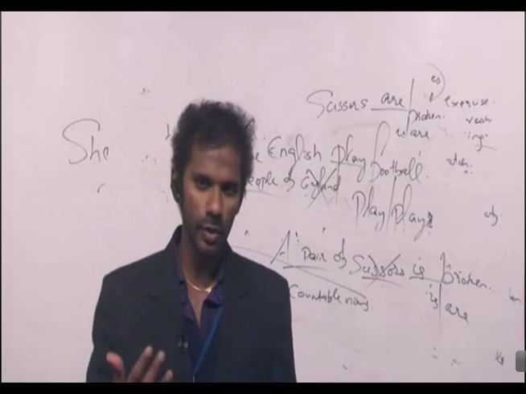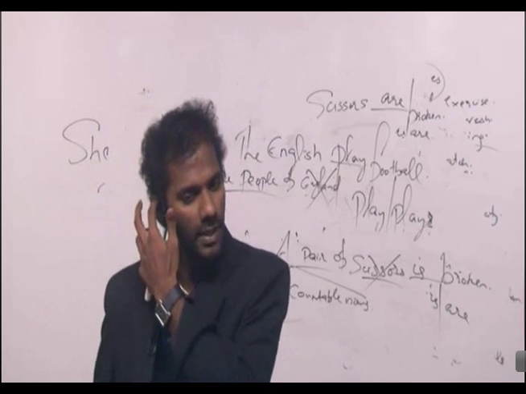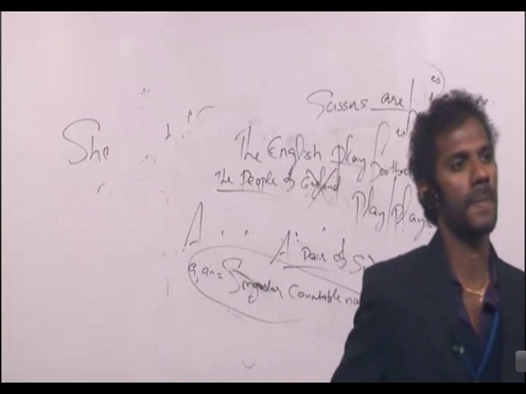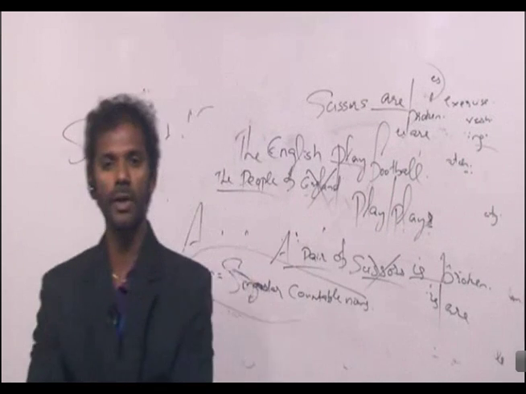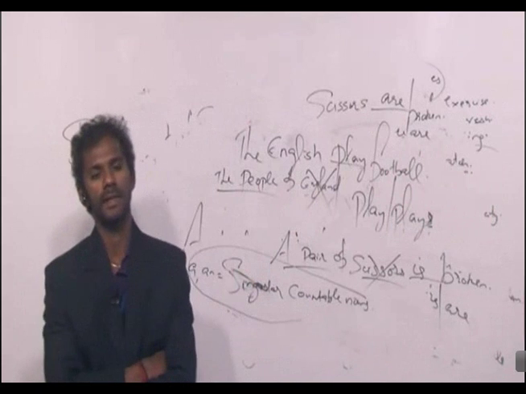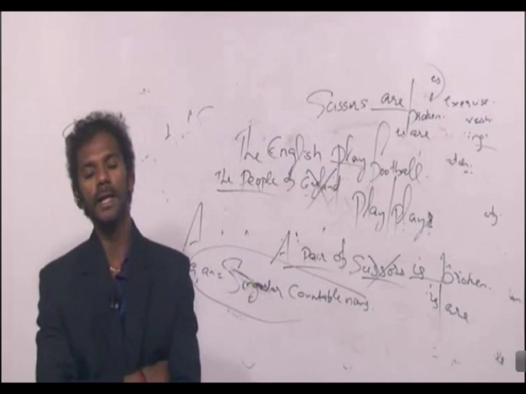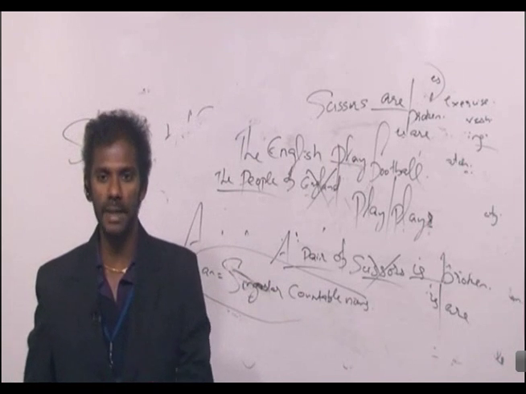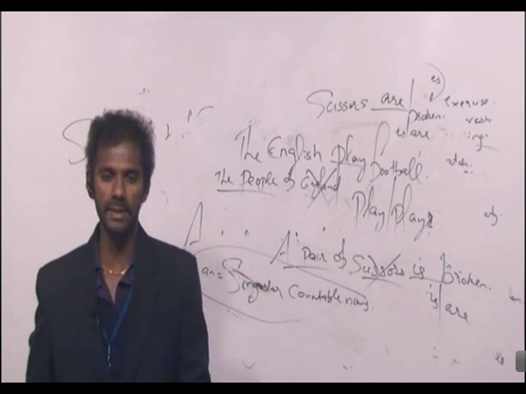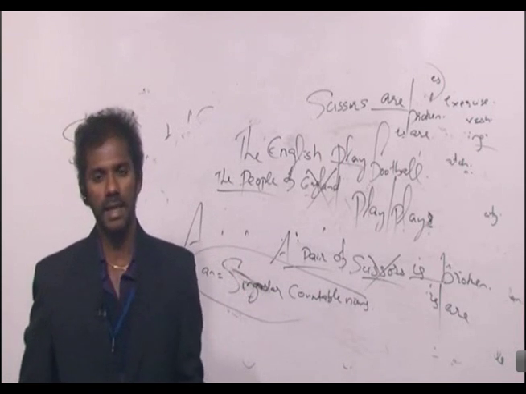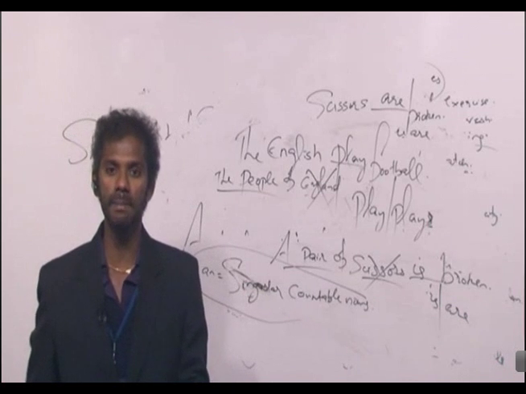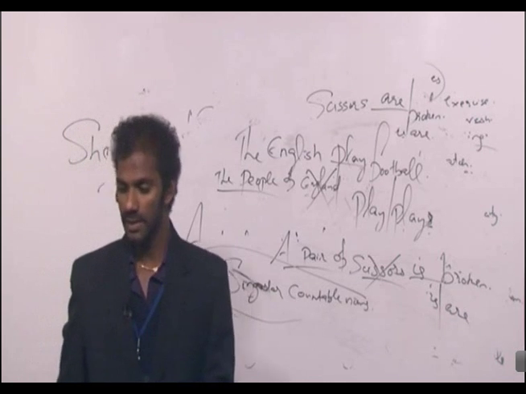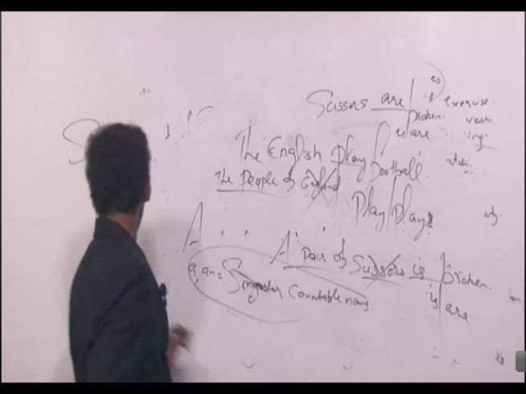Now if you wish to, you may take down the rule. I'll just dictate the rule. Take down. When there are two nouns before a verb, comma, go for the method eliminating the middleman. That is, eliminate the noun that comes in the middle of the sentence. So this is what you need to do if you have two nouns before a verb.